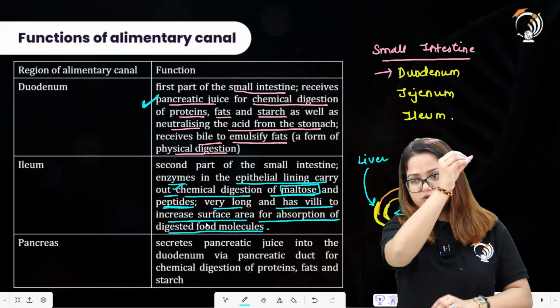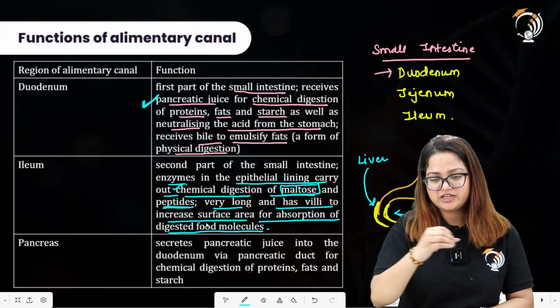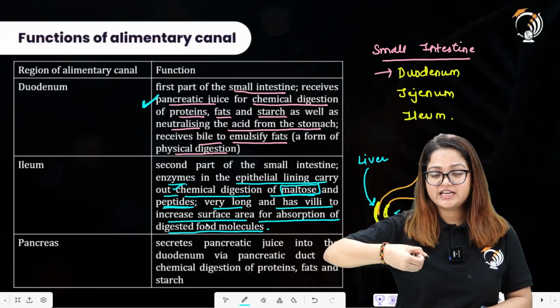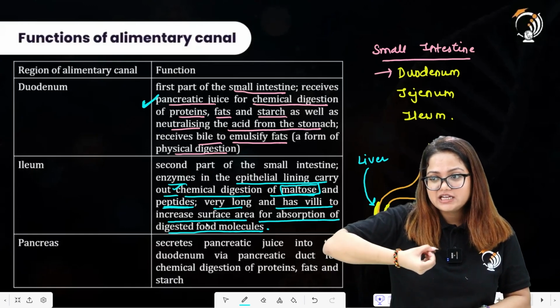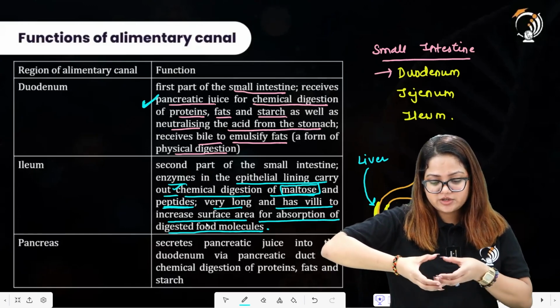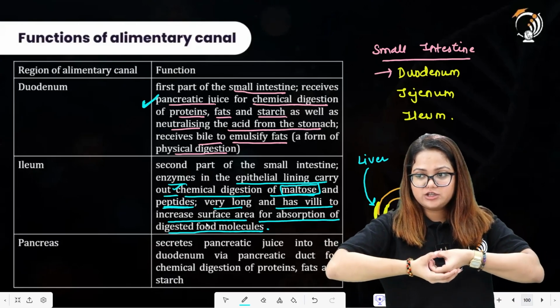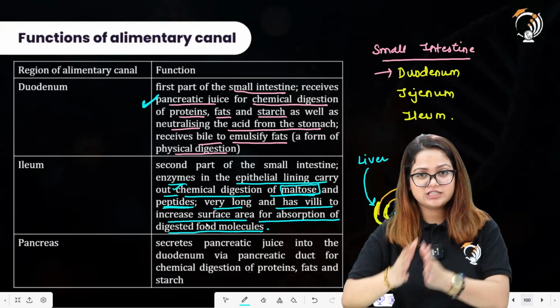Let us say this was the tube extending throughout the lower abdomen. This is the small intestine. It has a narrow lumen. That's why the name is small intestine. And why do we call large intestine as large intestine? Because it has a large lumen. This is the lumen of large intestine and this is the lumen of small intestine. I hope this is clear why the name is small intestine and the large intestine.